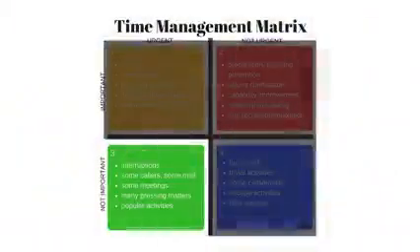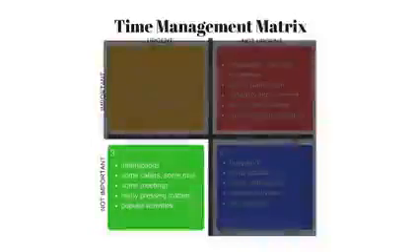Quadrant 3, not important but urgent. This quadrant is known as the quadrant of deception. It includes tasks that appear urgent but aren't truly important. And these tasks often involve other people's priorities, such as someone else's meetings, interruptions, or some emails. But excessive time spent in this quadrant leads to a very reactive lifestyle, constant interruptions, and feeling a bit of being busy without any real significant productivity.